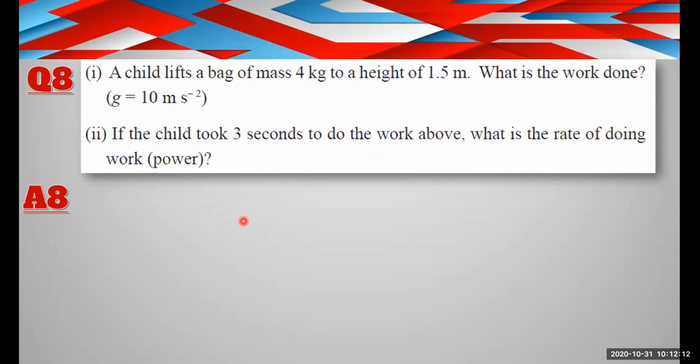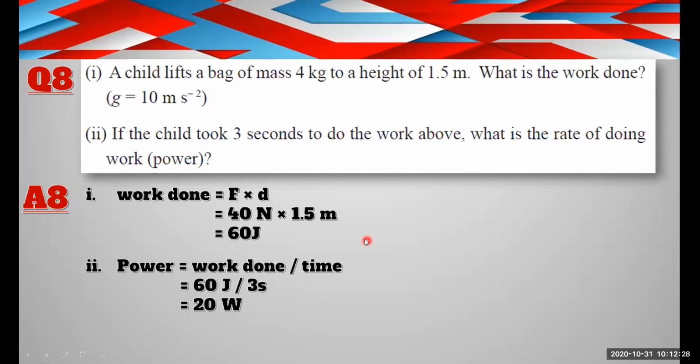Work done is 60 joules, right? And if the child took 3 seconds to do the work above, what is the rate of doing work? The rate of doing work is 20 watt, right? So here you have to use the formula and apply the values. Nothing else is expected from you here. So this is easy if you remember the formulas, right?